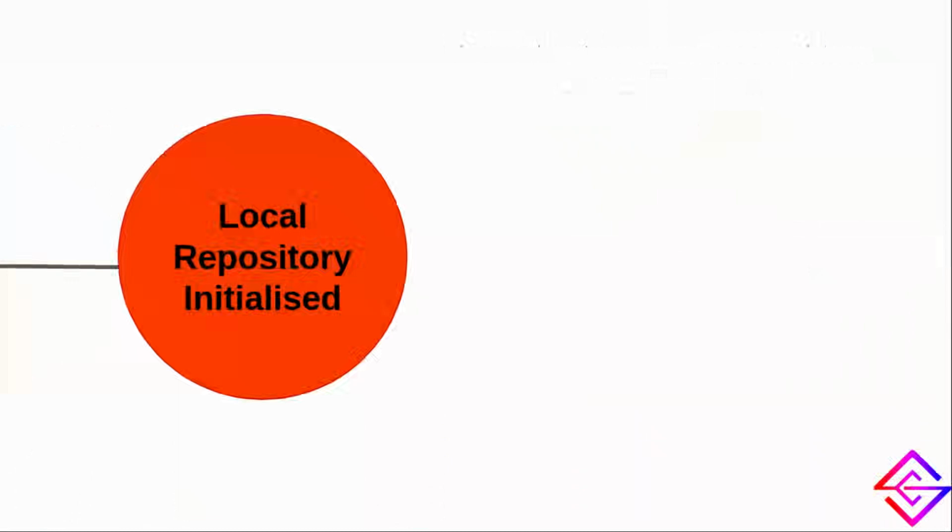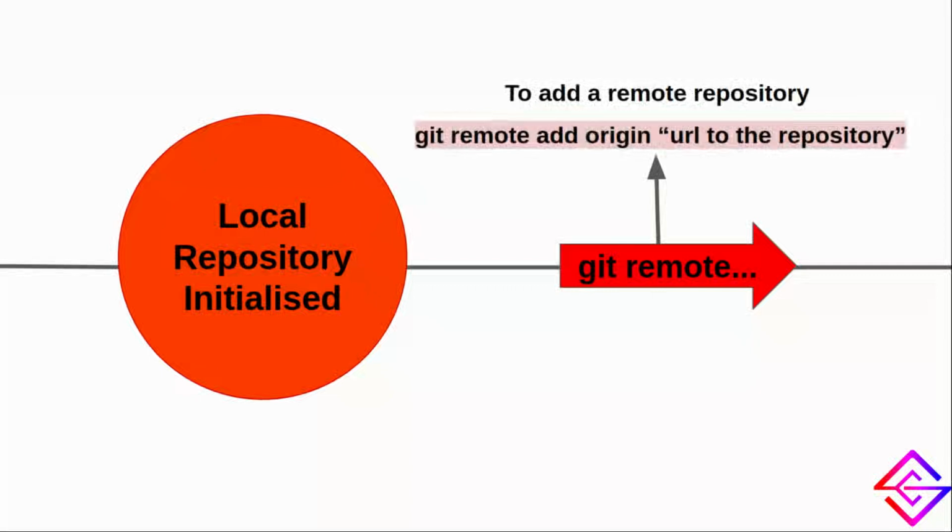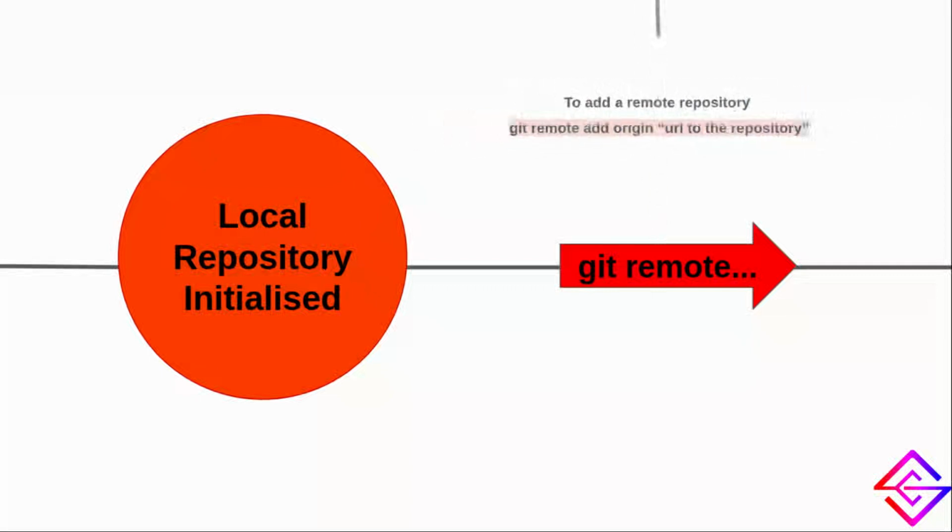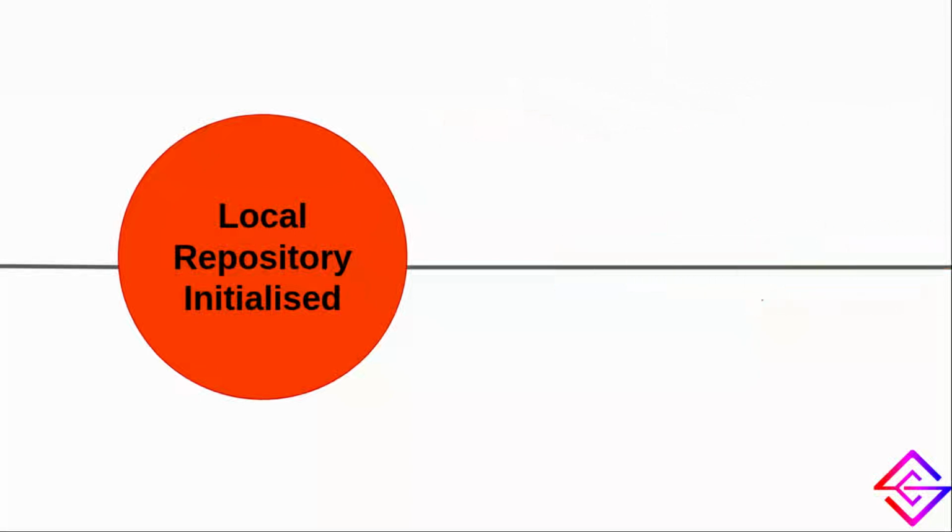Now, to have a copy of our local repository on the web, we need to connect it with the remote repository by specifying its URL. For this, we use the git remote command.